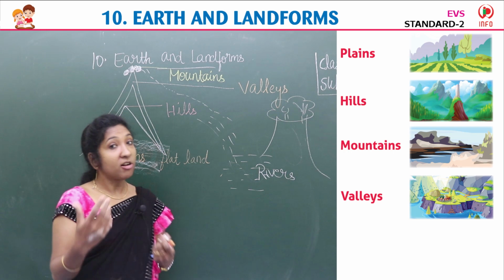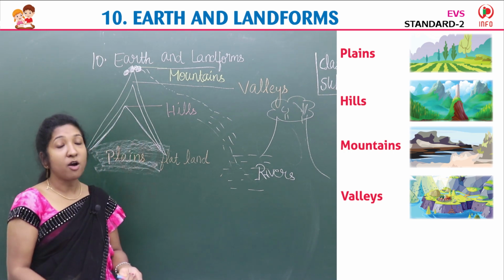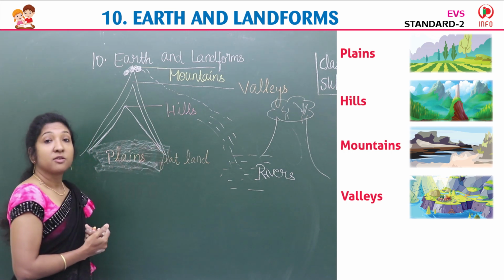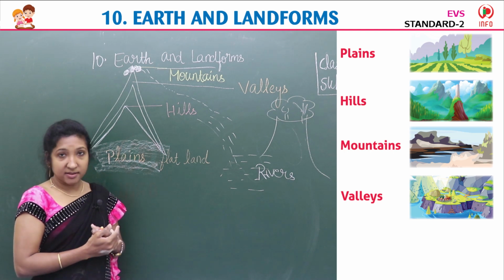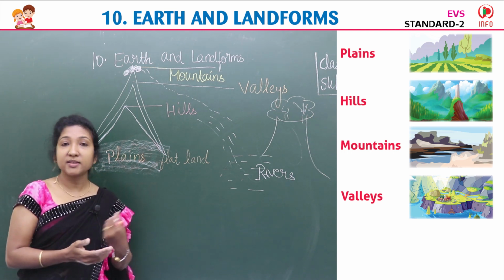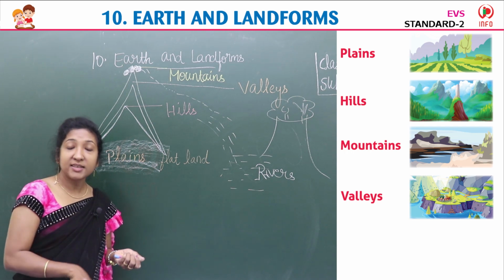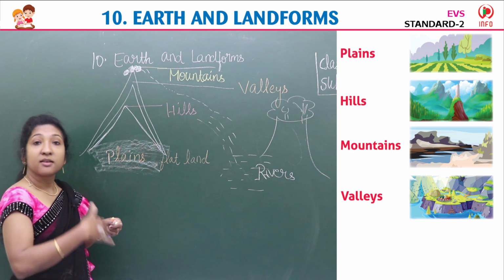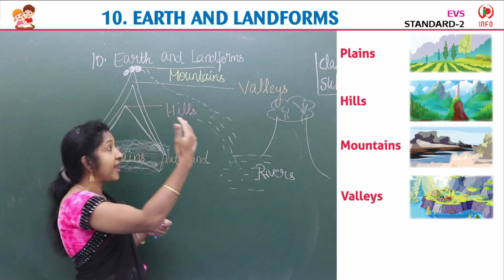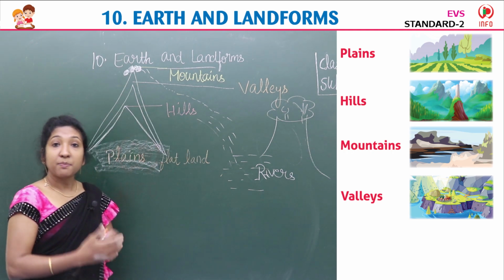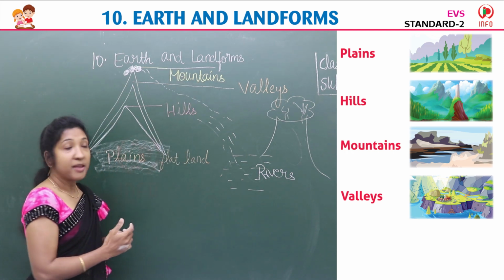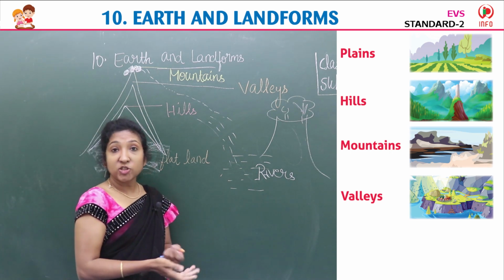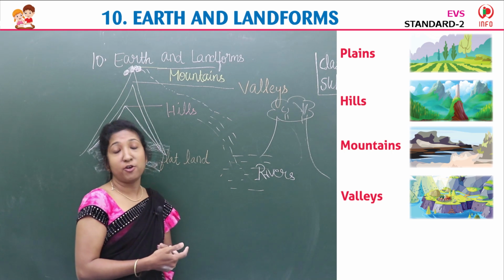Okay. So what have we learned now? We are learning about different landforms. We learned about flat land. Flat lands are called plains, isn't it? We grow crops there. Villages and cities are all built on this land. People usually live on flat land or plains. Then land that is a little high is hills. And big hills are called mountains. Between mountains and hills we can see valleys. Isn't it?